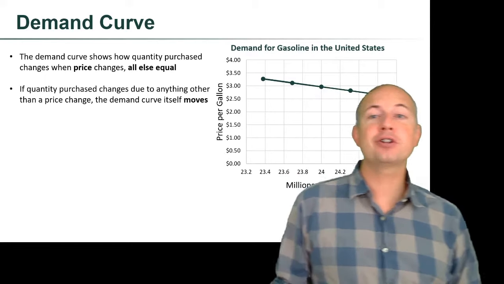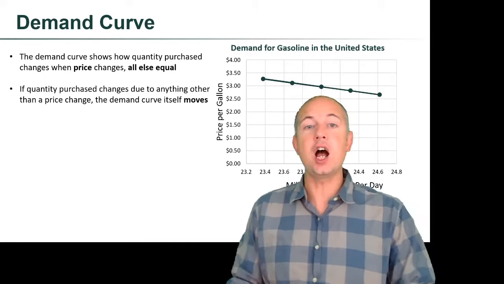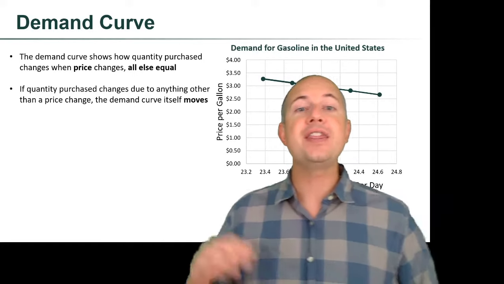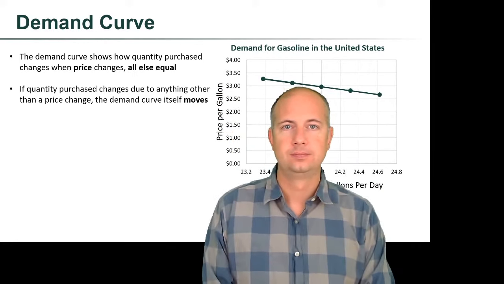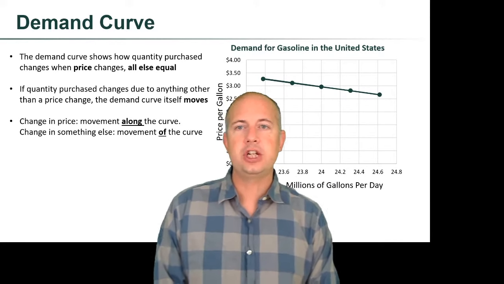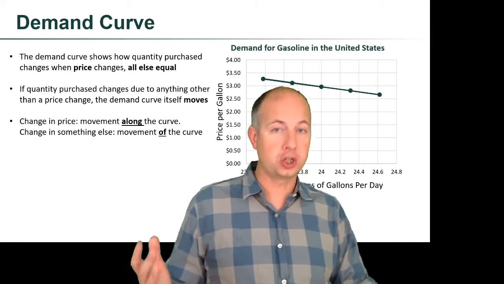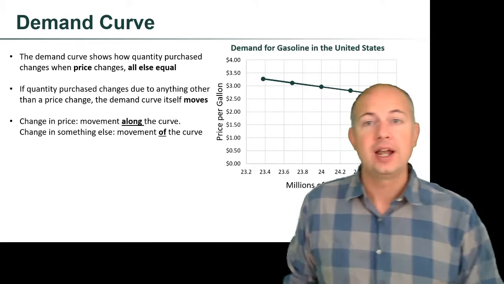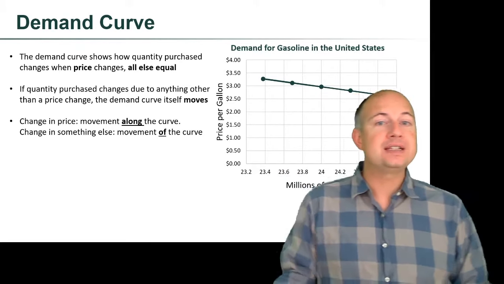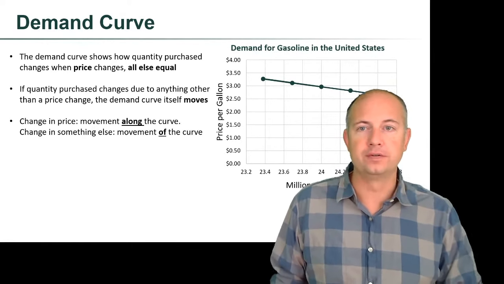If quantity purchased changes due to anything other than a price change, then the demand curve itself will move. So a change in price is movement along the curve. That's movement from one point on the curve to another point on the curve. A change in something else means the entire demand curve will move.